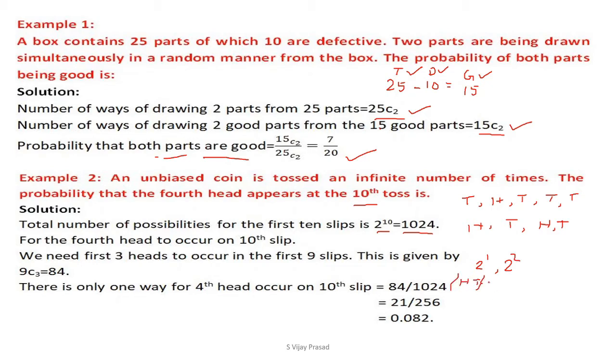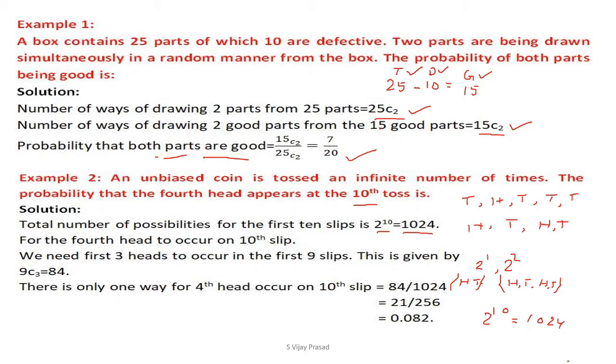Right? 2 power 2 means 2 times you are going to toss a coin. It may show head or tail the first time. The second time also it may show head or tail. Like this way, for 10 times we are going to get 2 power 10, which is equal to 1024. Now these are the values we are going to take.